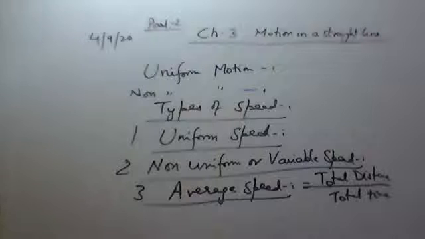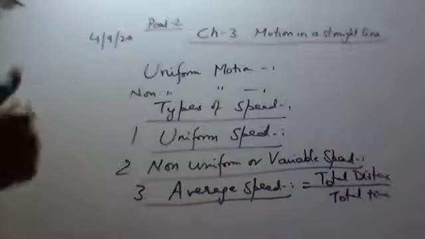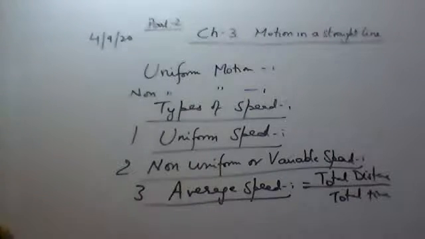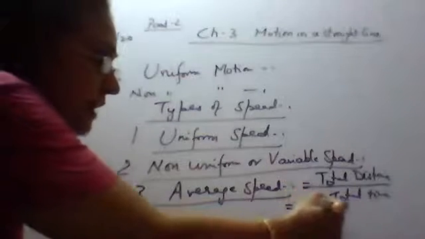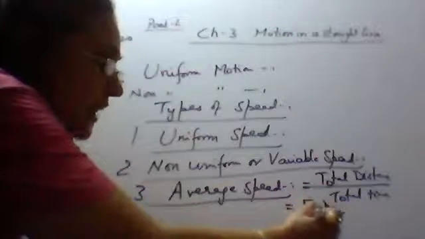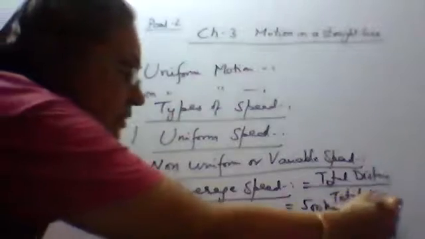Okay, now, let's take an example. A train moving from Kota to Delhi. Let the distance be 500 kilometers and let the time taken be 5 hours. So the average speed will be 500 kilometers upon 5 hours, that is, it is equal to 100 kilometer per hour.